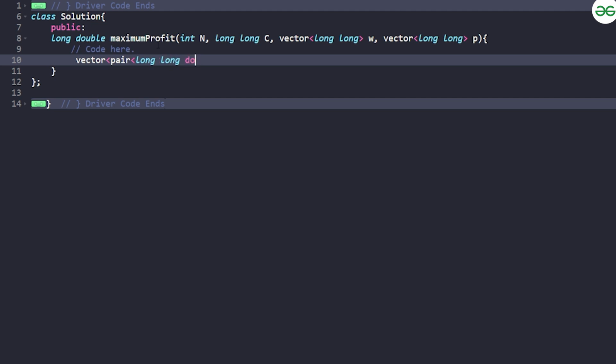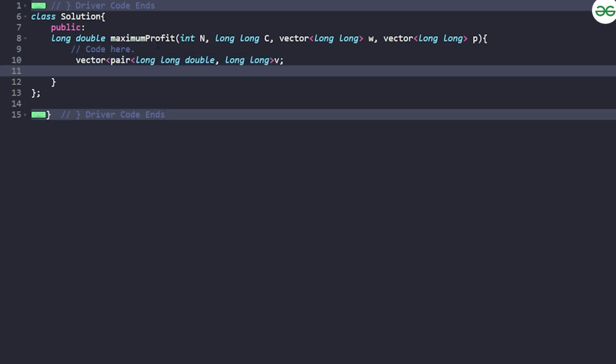That will be storing the per unit profit, right? And I'll have a long for storing the weight. Let's say I mark this as V, as a vector V. After this part is done, I need to iterate through this particular array.